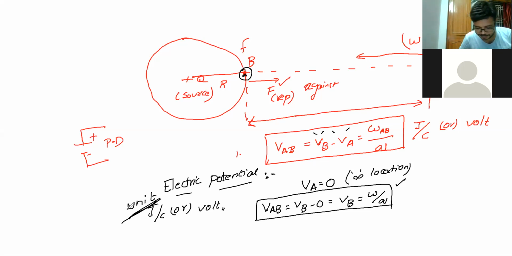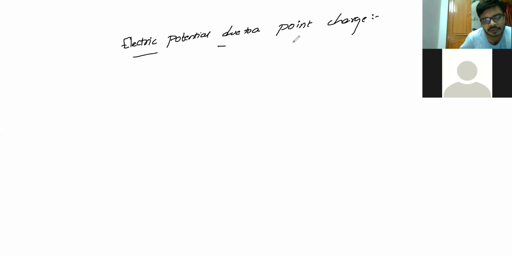Okay. So next heading. Electric potential. Can I erase this one? Yes, sir. Okay. So next heading, electric potential due to a point charge. Potential due to a point charge. Done? Yes. Right. So we'll see the relations.